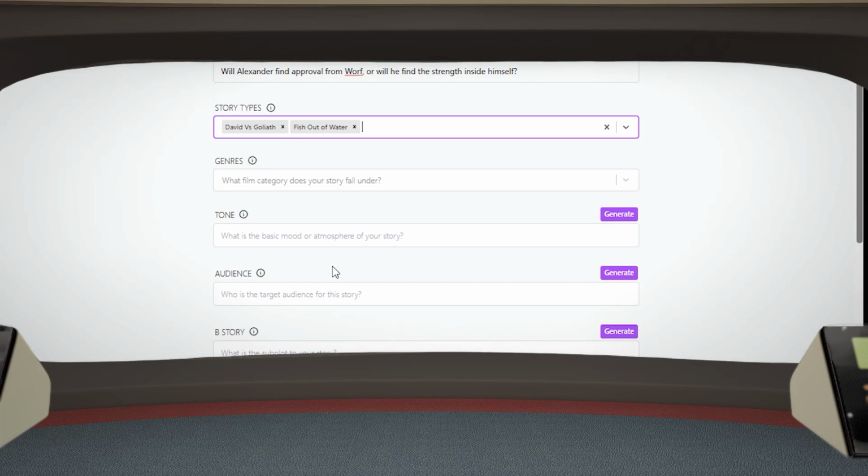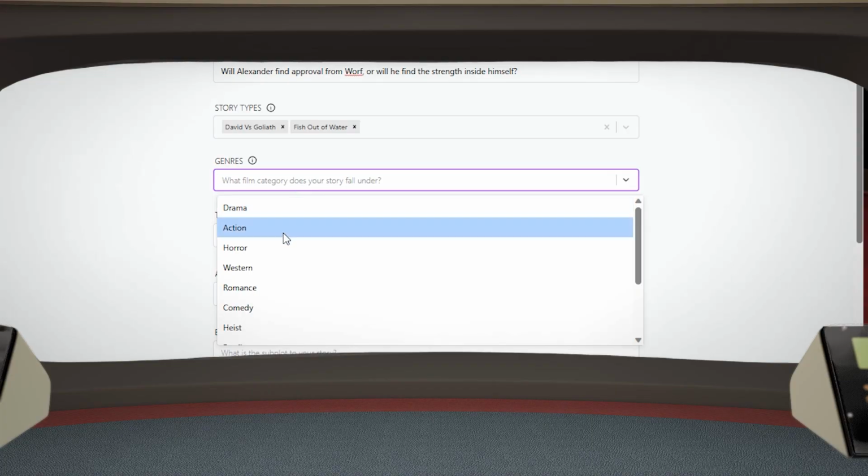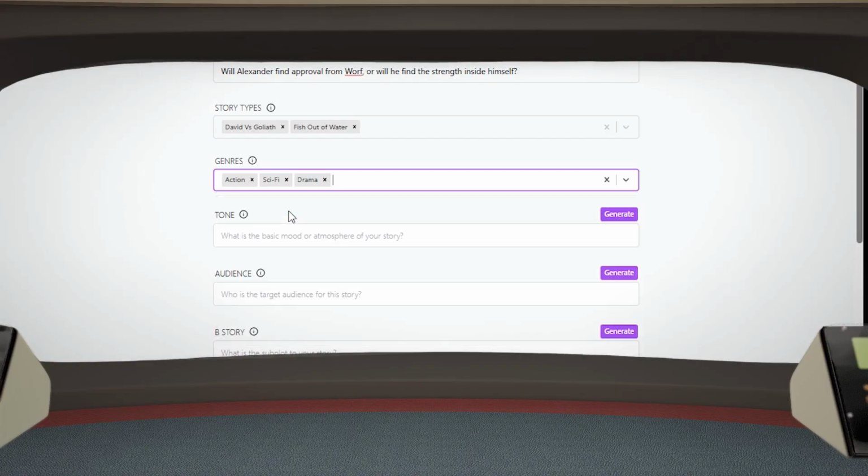That sounds right. What genre is this story? Well, like any good story about trekking through the stars, this has a lot of action in it. I would say science fiction is another acceptable genre. And it's also quite dramatic, what Alexander went through. Confirmed. What is the tone of your story?